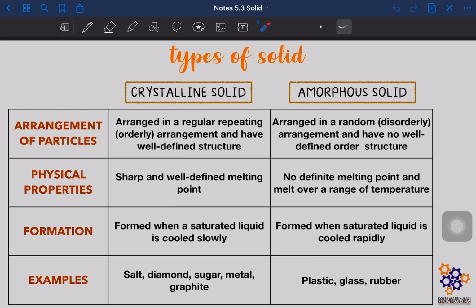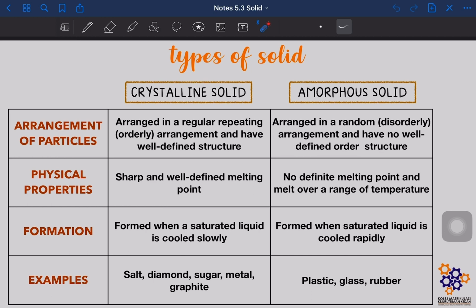Okay, and then untuk formation of crystalline solid, okay, so macam mana kita nak form crystalline solid? So crystalline solid is formed when a saturated liquid is cooled slowly. So keyword dia kat sini slowly. Okay, tapi kalau amorphous solid, dia form when saturated liquid is cooled rapidly. Okay, so kalau crystalline dia cool slowly, kalau amorphous dia cool rapidly.